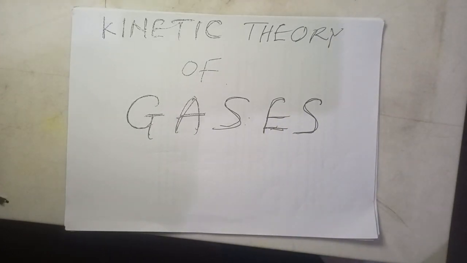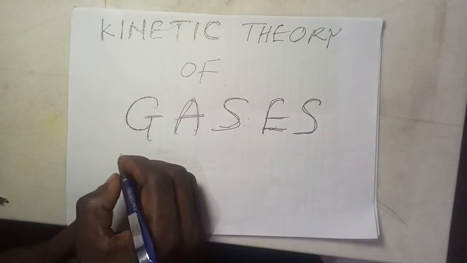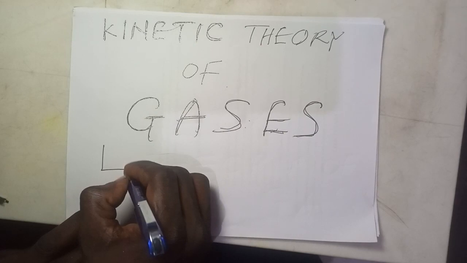So the kinetic theory of gases, number one: the force of attraction between the gas molecules is actually negligible. That is the first assumption. Let's say this is our container.